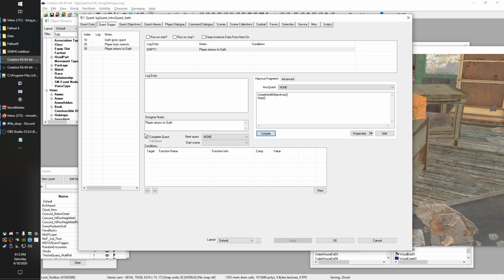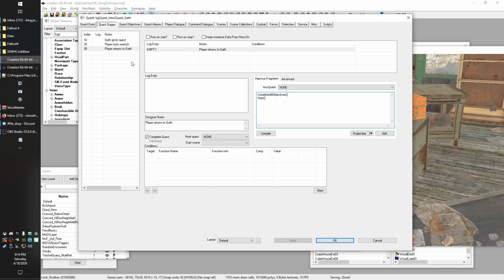And so the complete quest over here, another way we could do this, instead of using this checkbox, we could actually run a little function called complete quest, or it might be called complete. It's been a while since I've used it, but either way, that would work as well. And you'll find if you were to decompile a lot of my Conquer scripts, I believe I use the script method as well, but we'll get into that again in the future.